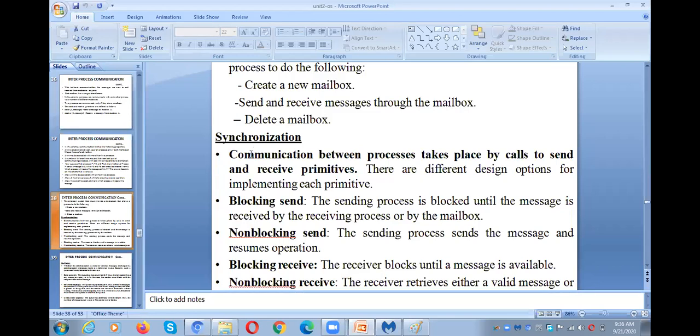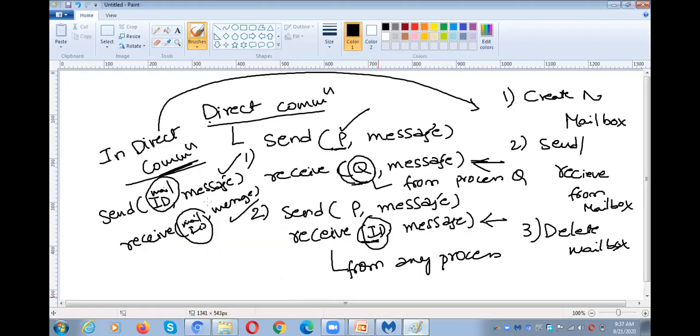Under synchronization, what do we need to do? There must be some synchronization between the communication parties. What is synchronization? For example, there is the reader-writer problem. The reader and writer have some synchronization. Only then is the reader able to read the information after the writer writes the information. So I will give you one example about synchronization.